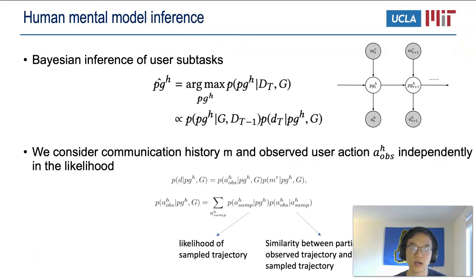Our human mental model is built upon Bayesian inference of user actions, which basically integrates the prior knowledge and likelihood from the new data. We assume user communication and their observed actions are independent, and we compare the partially observed user trajectory to the sample trajectory to understand what actions the user is trying to perform.